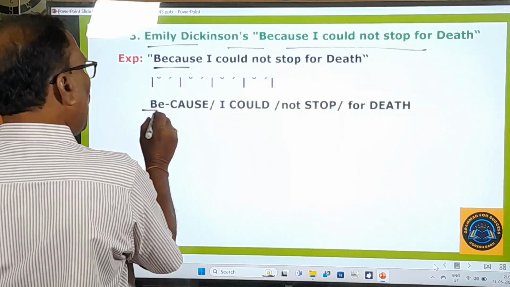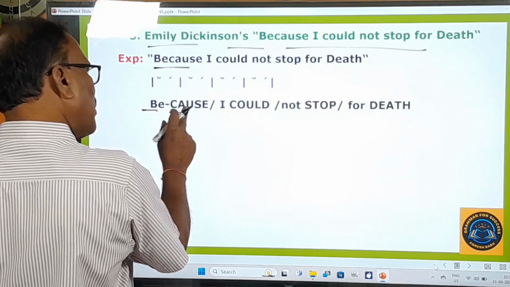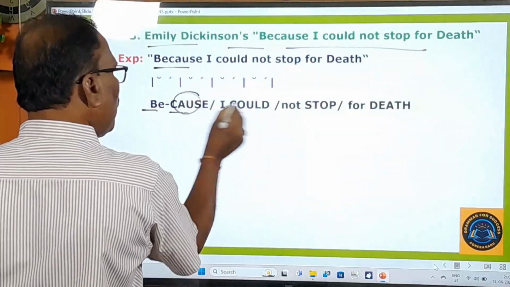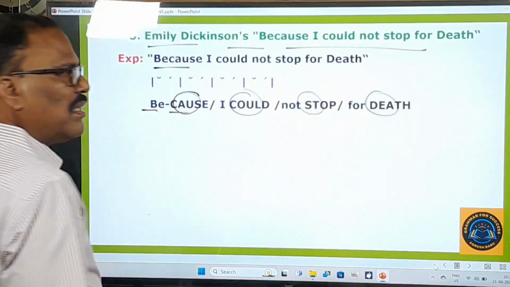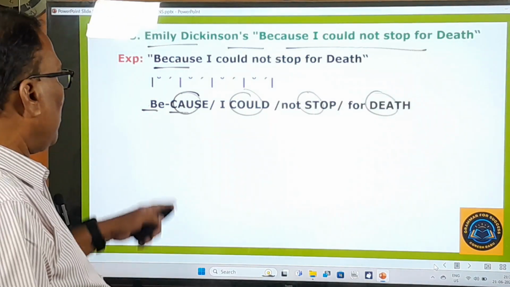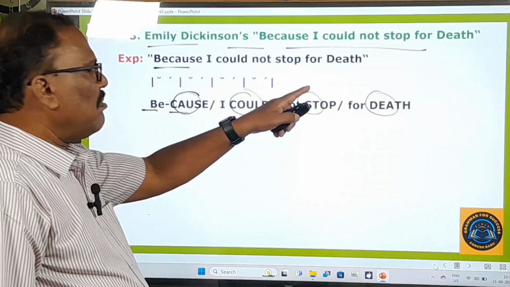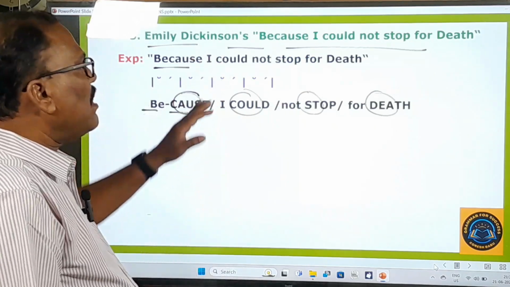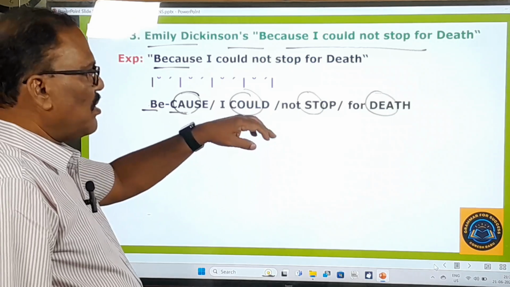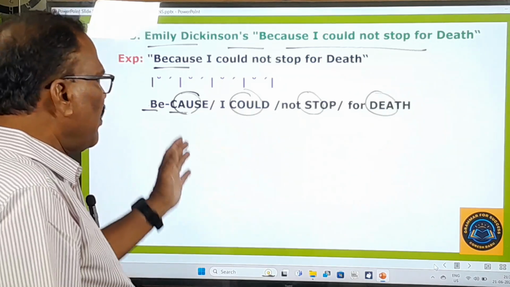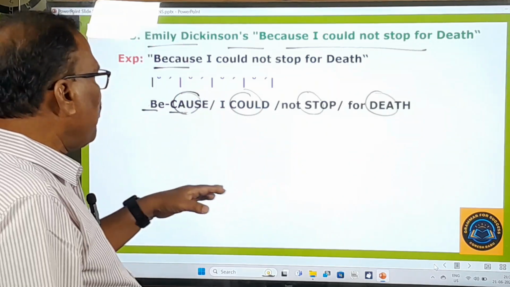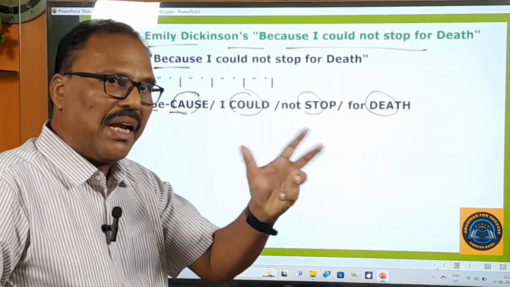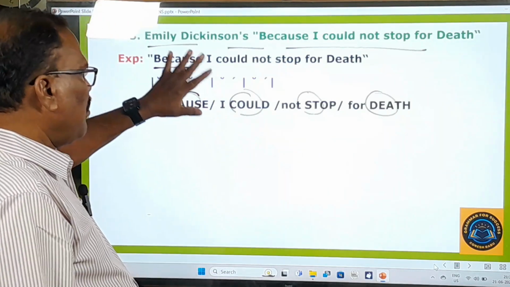And here see: because I could not stop for death. These capitalized syllables are all stressed, non-capitalized syllables are unstressed. Therefore, you have to read the line in this way: because I could not stop for death. So in that way, you have to give stress and read that poem. Then you say dadum, dadum, dadum, dadum. That kind of melody, that kind of sound, this line would give you.